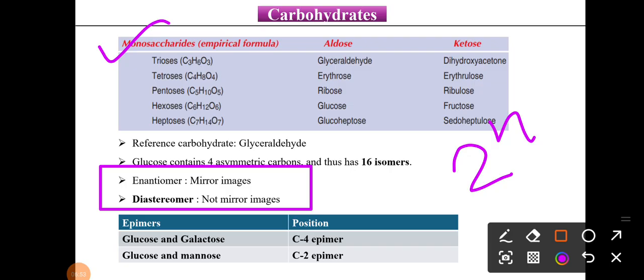Okay, then the next concept is epimers, right? Glucose and galactose show epimers, and glucose and mannose also show epimers. Glucose and galactose are the C4 position epimers, meaning at the C4 position they just change their positions. And glucose and mannose are the C2 epimers. So this is very important: glucose and galactose are C4 epimers, and glucose and mannose are C2 epimers.